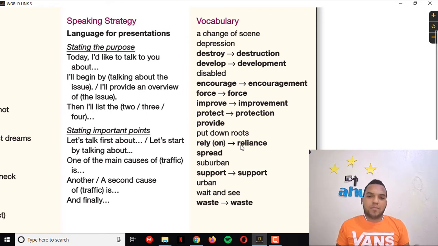Wait and see, as the words say. If you know those two verbs, you just have to wait, relax, and see what is going to happen.